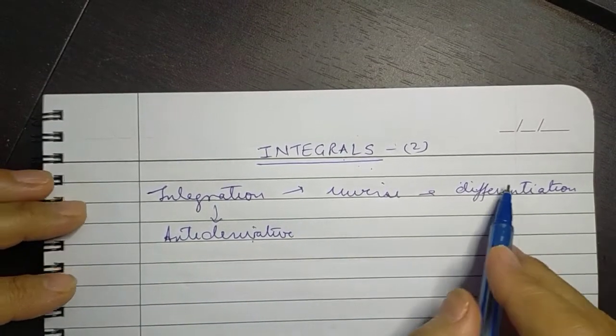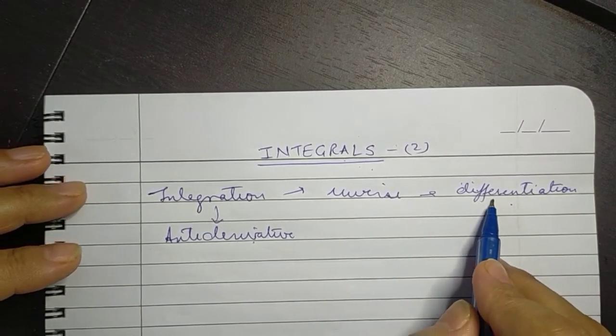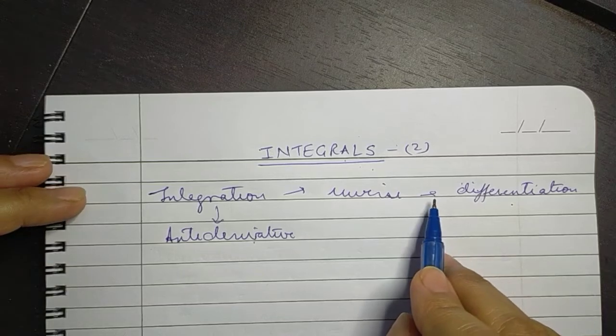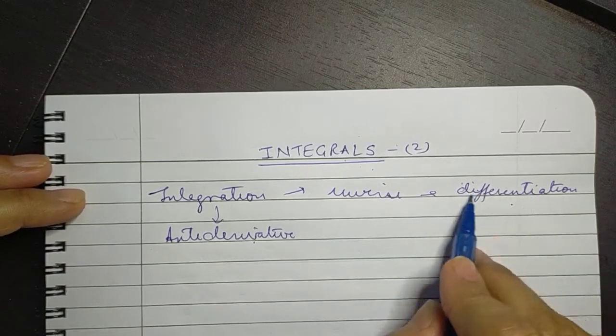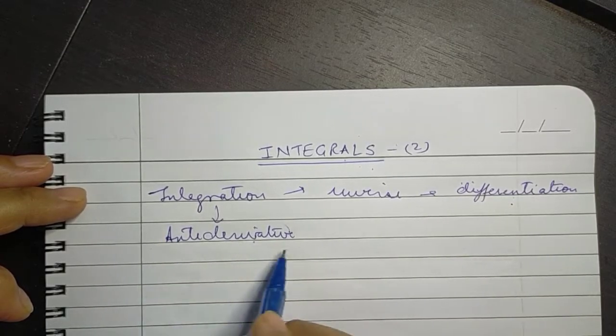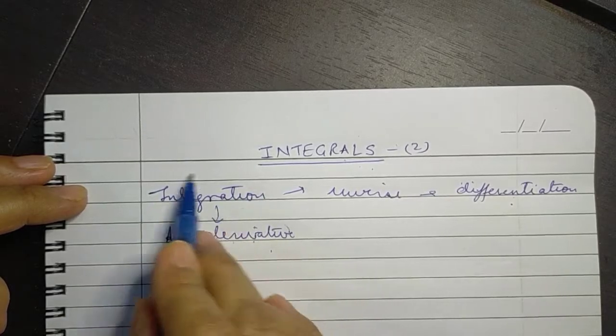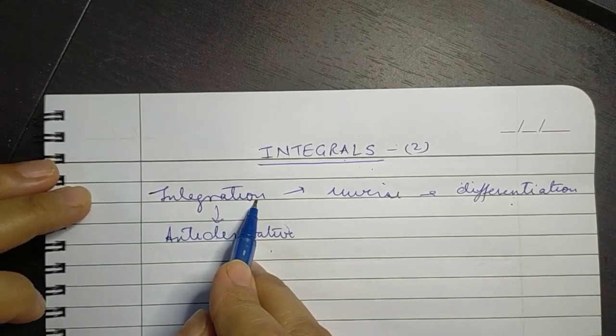That is, if we are given the derivative of a function and we are required to find the original function corresponding to which it is the derivative, then that original function is called the antiderivative, and the process of finding that antiderivative is called integration.